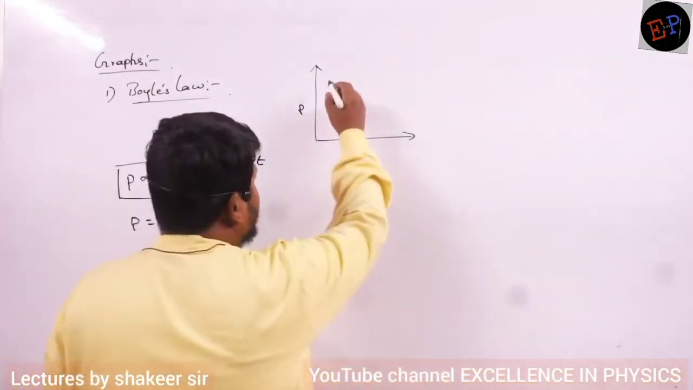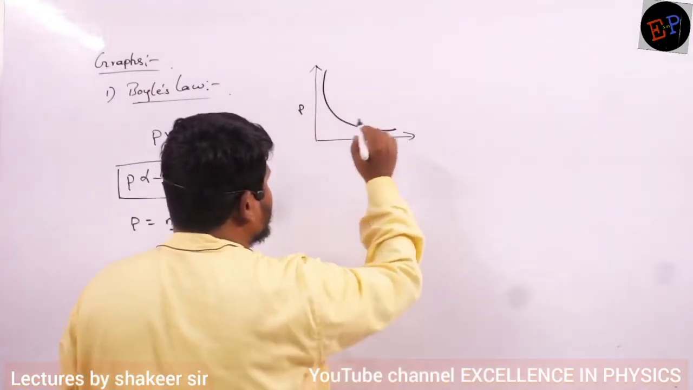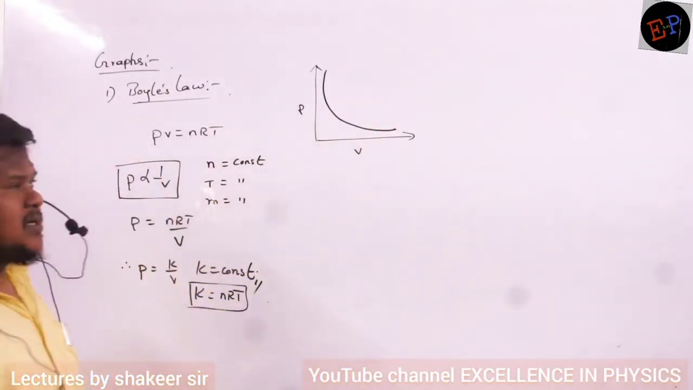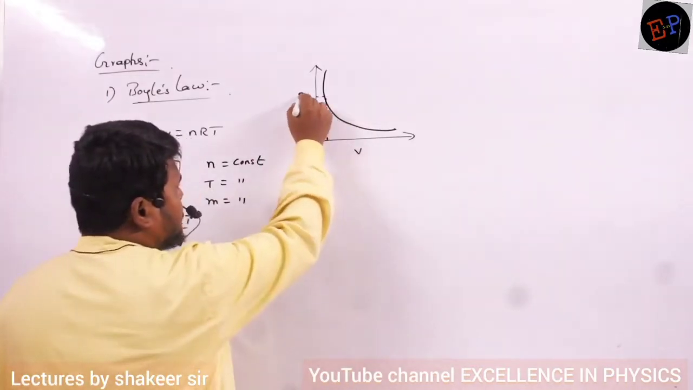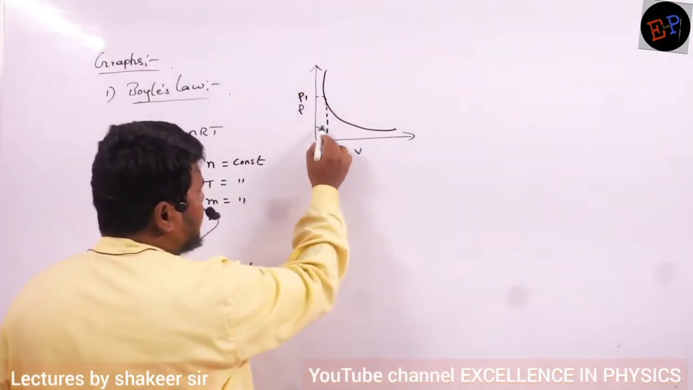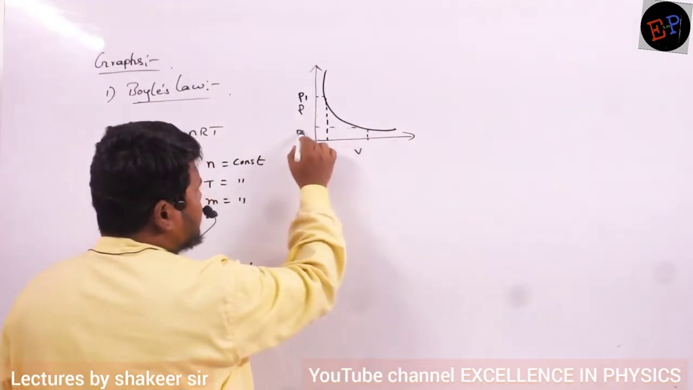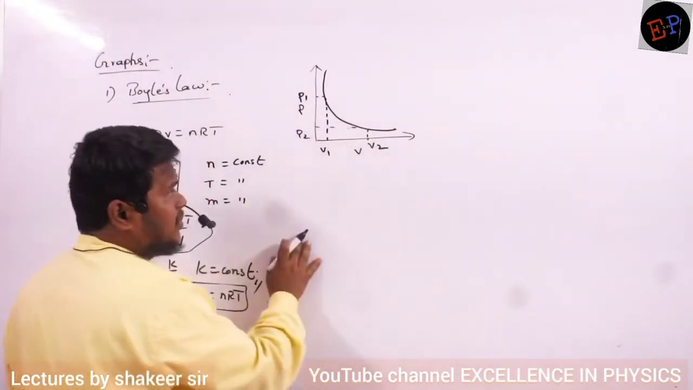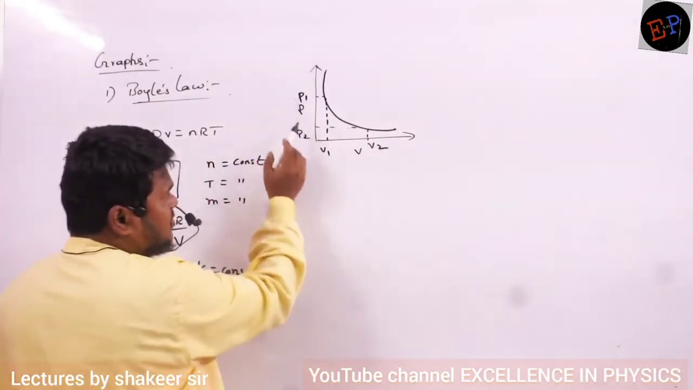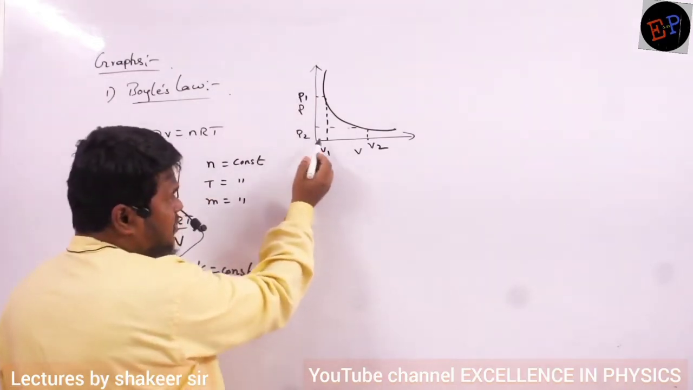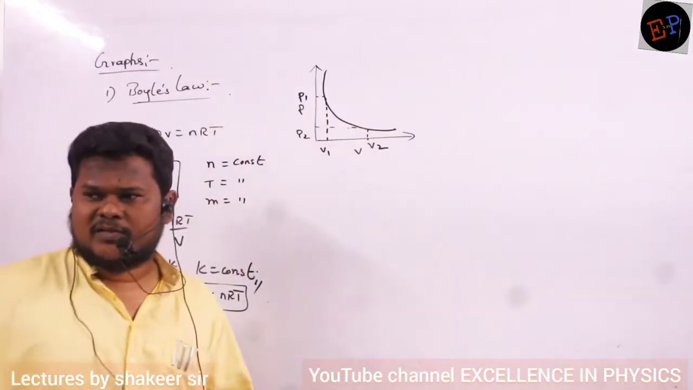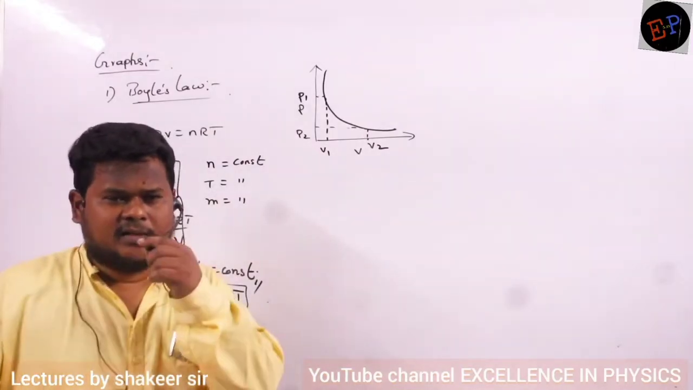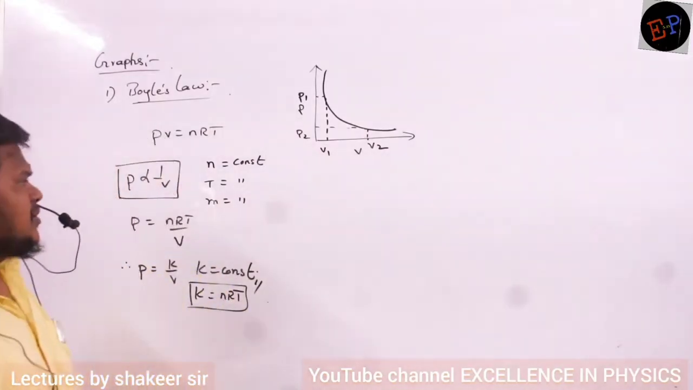It means that the graph should be somewhat like this. This should be the shape of the graph. Because, for example, if you take any two conditions, take these two conditions: P1, V1. Take one more condition, so this is P2 and this is V2. Clear, no? When pressure is very large, volume is very small. Pressure is very small, volume is very large. So they are inversely proportional to each other. If one value increases, the other value automatically decreases. So that is the relation between pressure and volume.